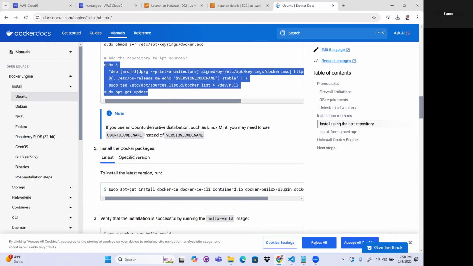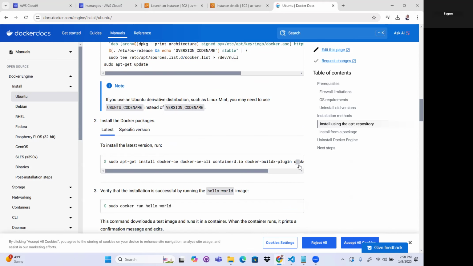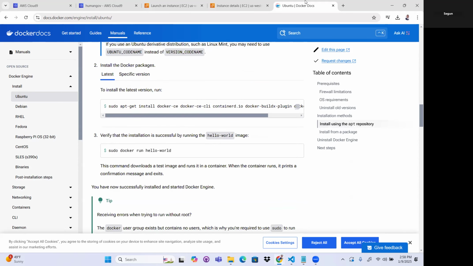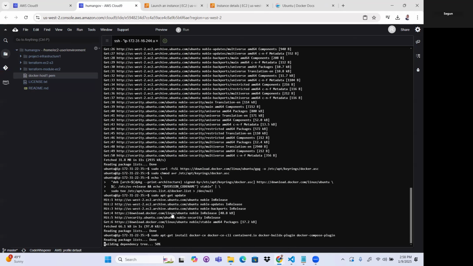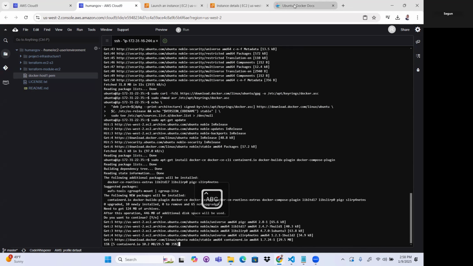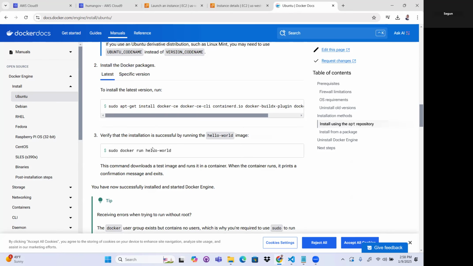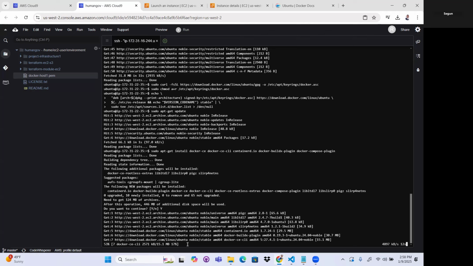Okay, so now the next thing is to install the Docker packages. So I'm just going to copy this one. Okay, yes. And then while that is running, I'll come back and copy this one. Just running.